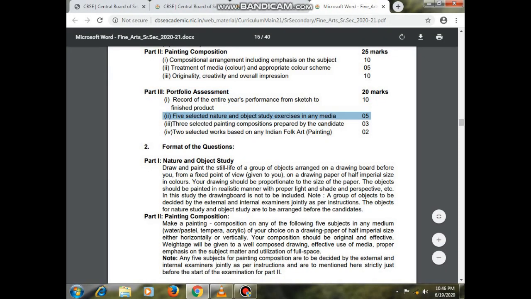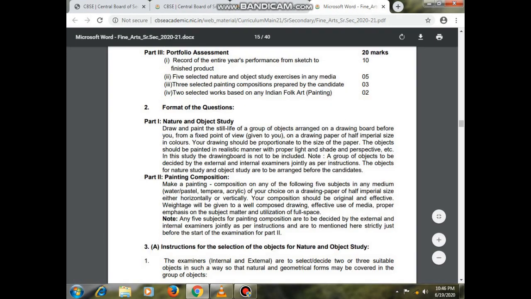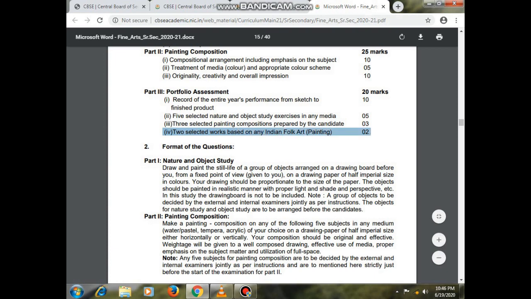The record of the entire year's performance for the sketch and finished product is for 10 marks. 5 selected nature and object study exercises in any media are for 5 marks. And in the third portion, 3 selected painting compositions prepared by the candidate are for 3 marks, and 2 selected works based on any Indian folk art painting are for 2 marks.